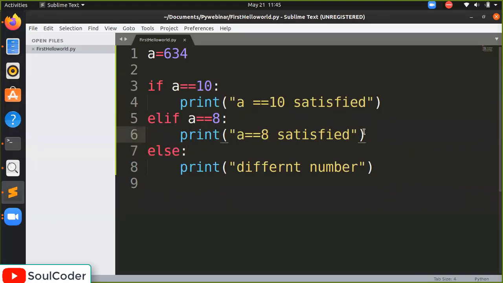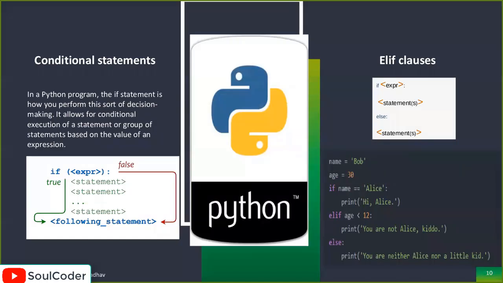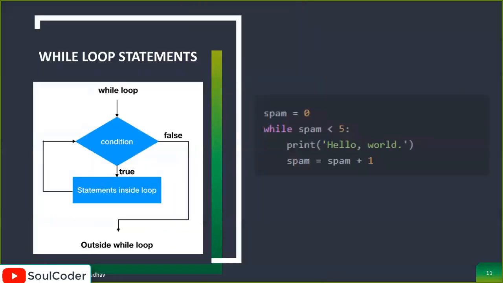We will do it again in the calculator part. Okay. So I hope your if and else doubts are clear. It is simple English. If you are a boy, then print something different. If you are a girl, then print something different. For any number of varieties of programs, you can apply the same thing. So that was the else if, now the while loop statement.